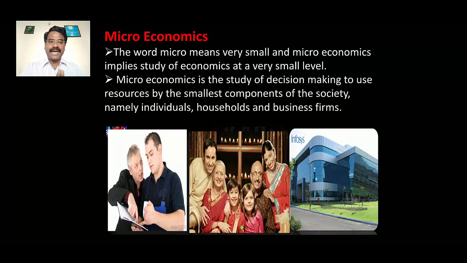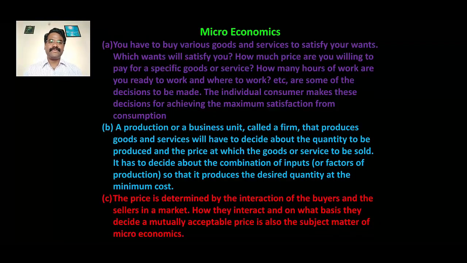Microeconomics is the study of decision making to use resources by the smallest components of the society, namely individuals, households, and business firms. In microeconomics, you have to buy various goods and services to satisfy your wants. Which wants will satisfy you?